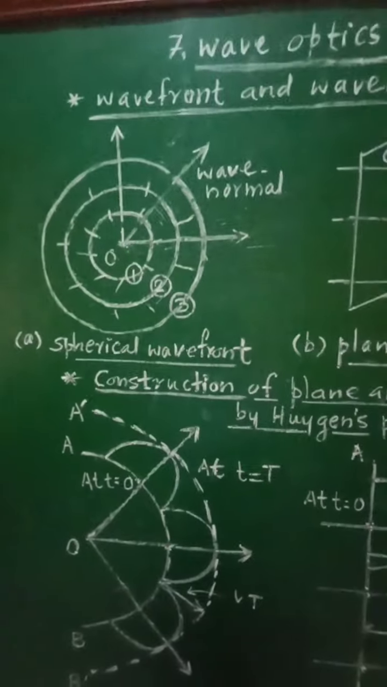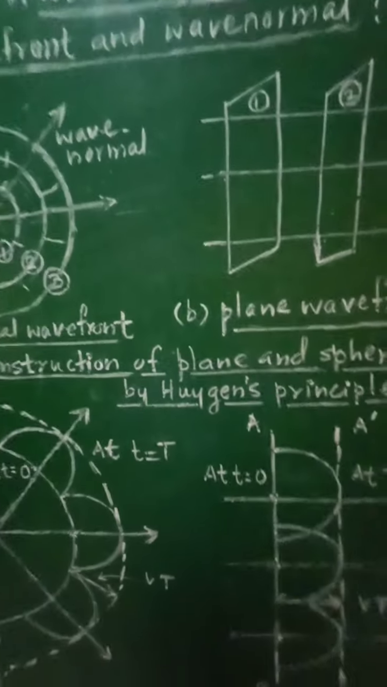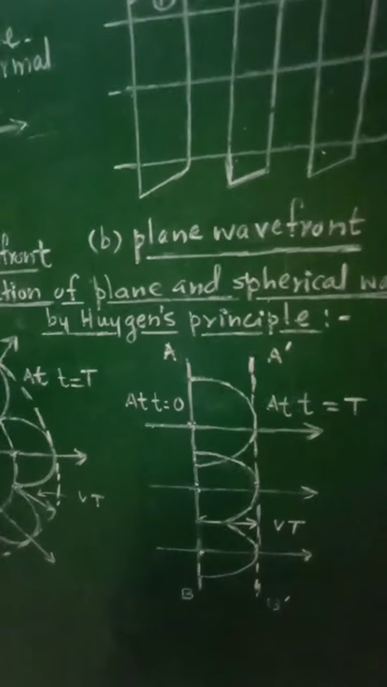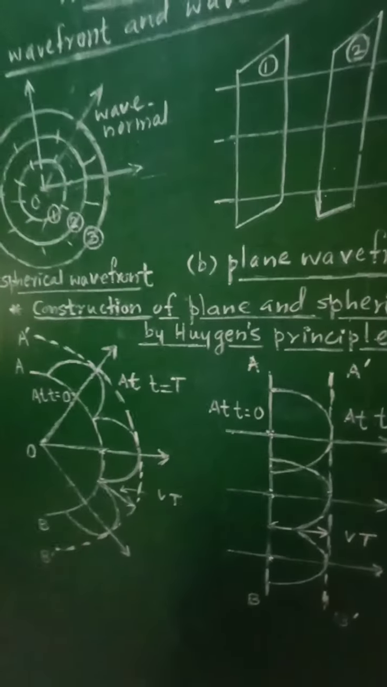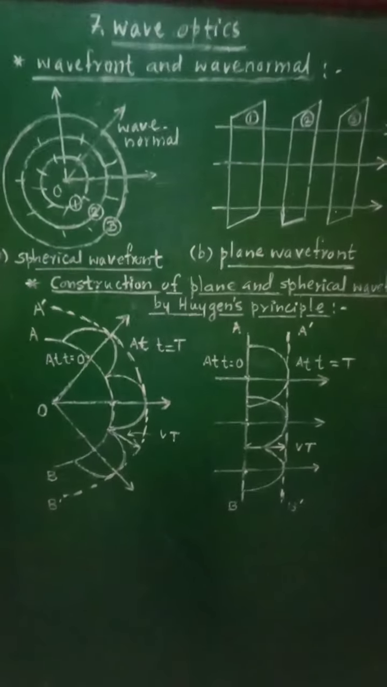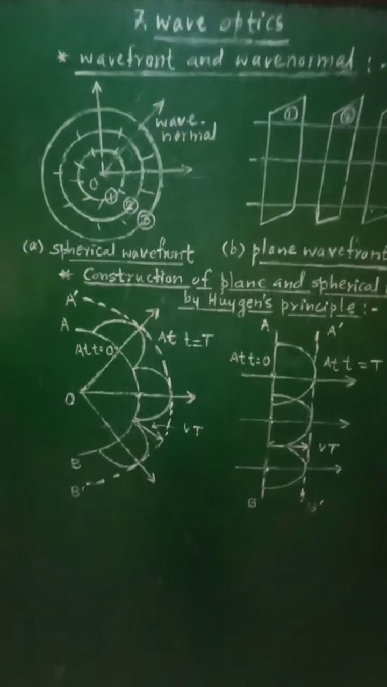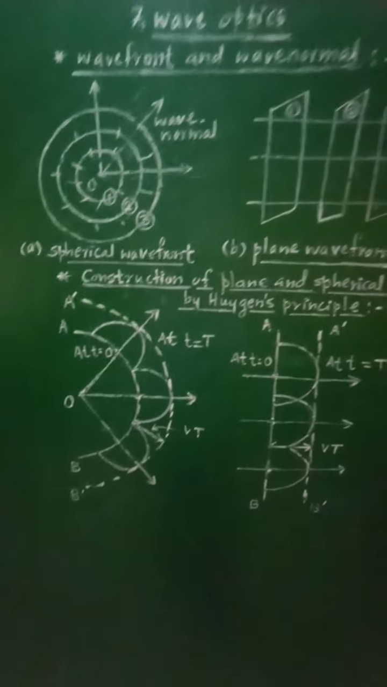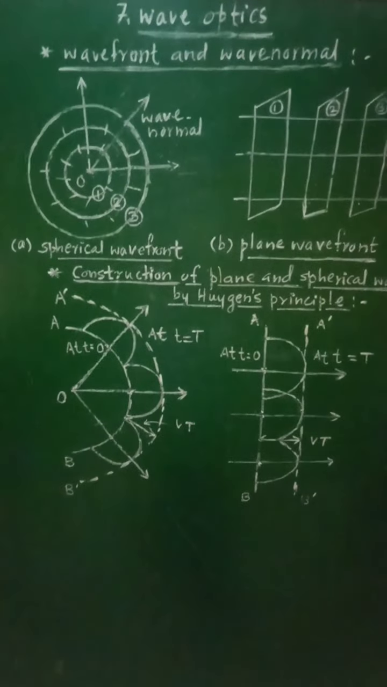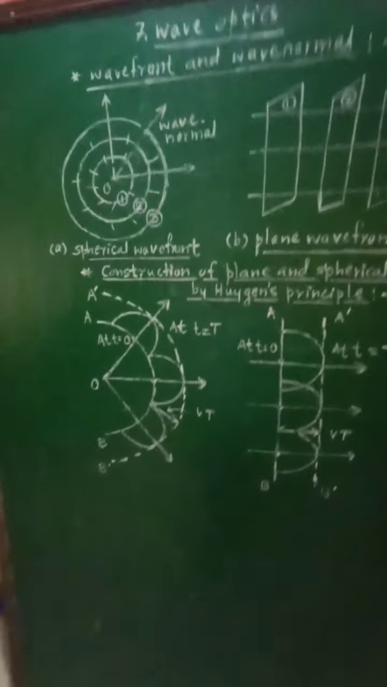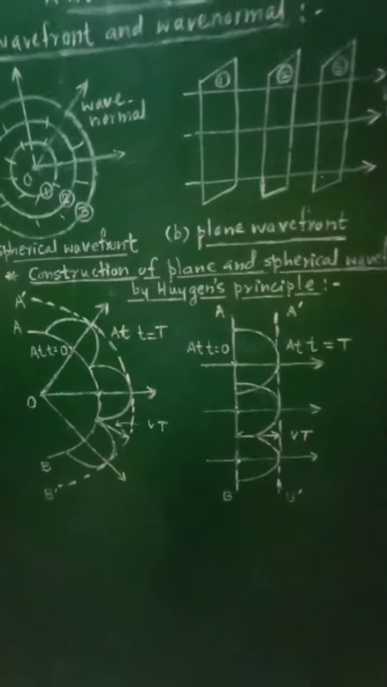So like this, according to Huygens principle, every point on a wavefront acts as a secondary source of light, sending out secondary waves in the forward direction. The locus of all these secondary wavelets will give rise to the new wavefront at that instant.